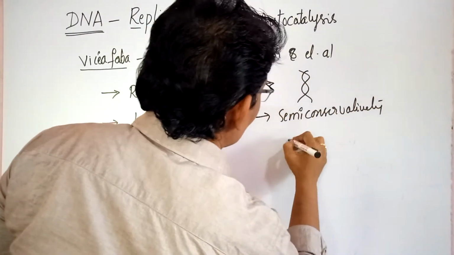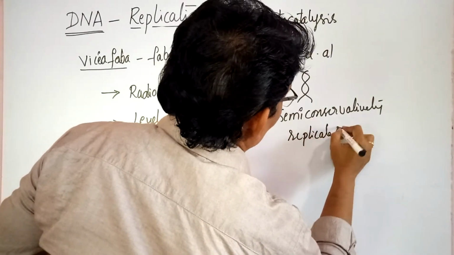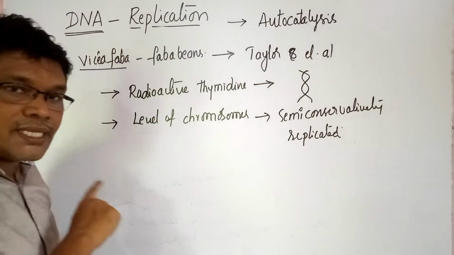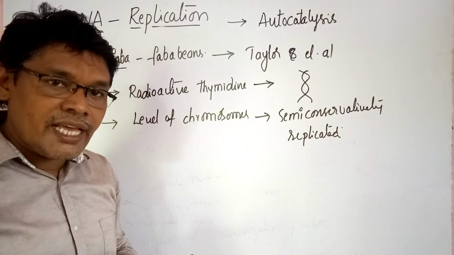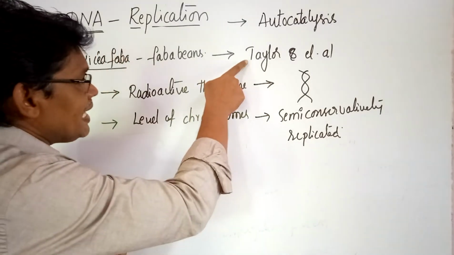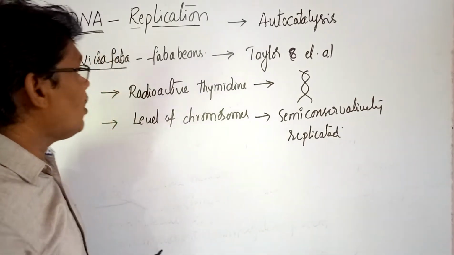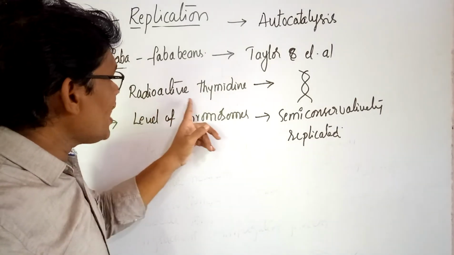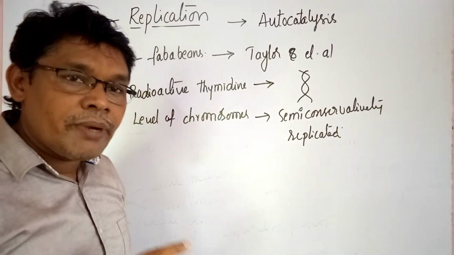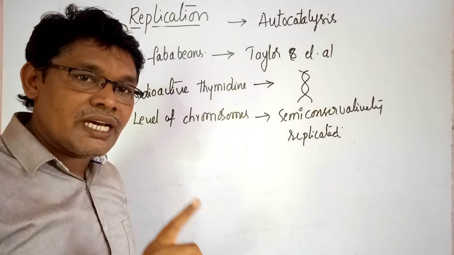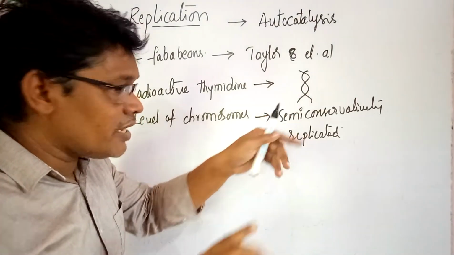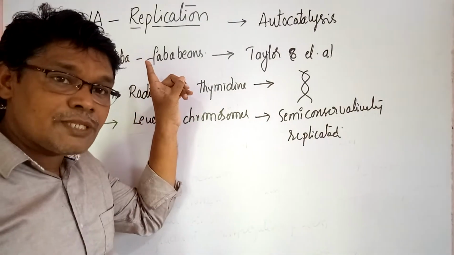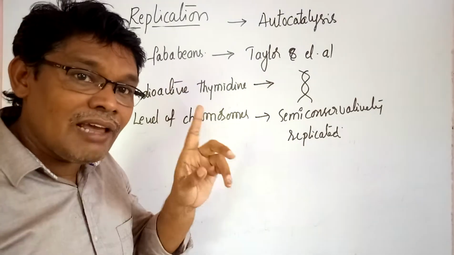It can be semi-conservatively replicated. The similar experiment resembles the Meselson and Stahl experiment. In the same manner, Taylor et al. conducted the experiment on Vicia faba beans. In this, radioactive thymidine was utilized for observation of the semi-conservative method. In this, the semi-conservative method is confirmed even at the level of chromosomes. But the Meselson and Stahl experiment was only in prokaryotes, not at the level of chromosomes.